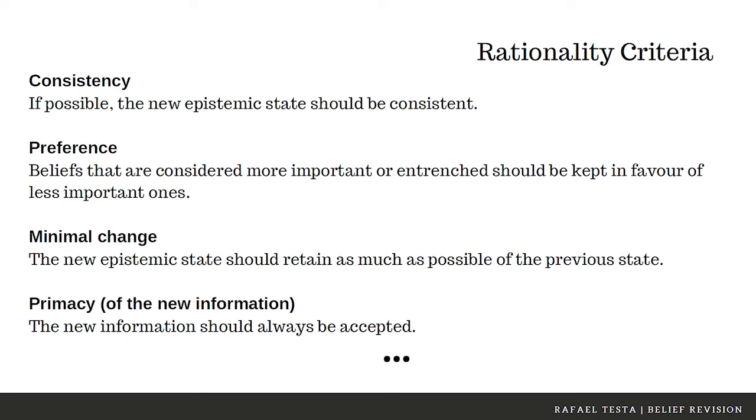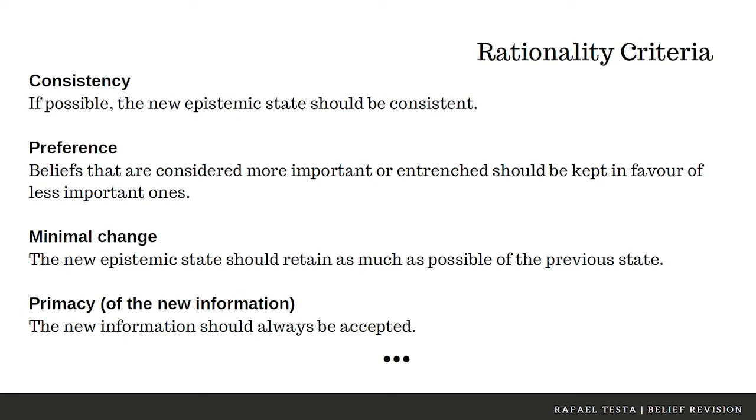What I want you to pay more attention to is that these constructions presuppose some rationality criteria. For instance, consistency, which states that if possible, the new epistemic state should always be consistent. Preference relation, namely the beliefs that are considered more important or more entrenched should be kept in favor of less important ones.